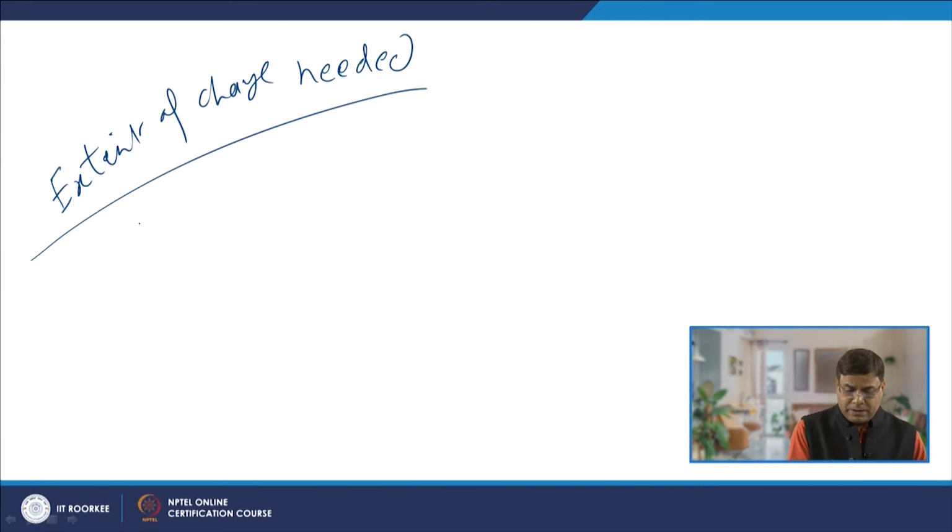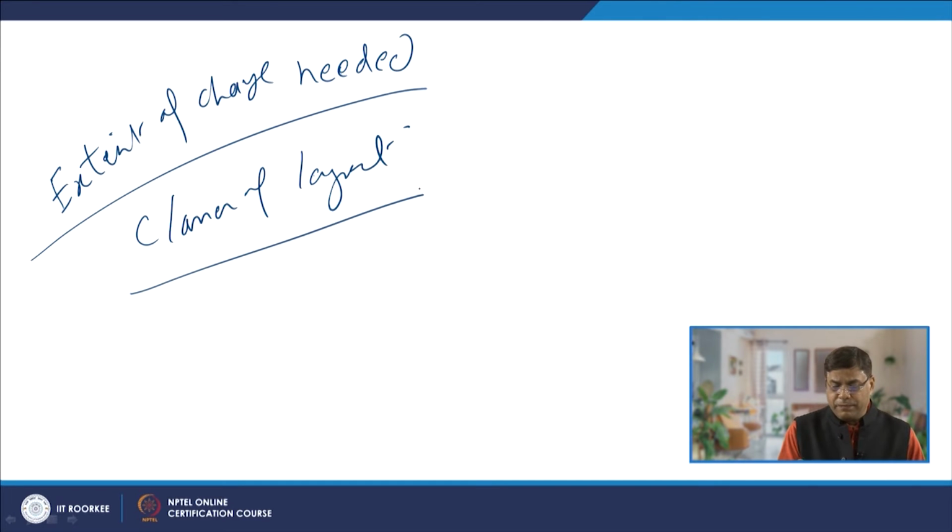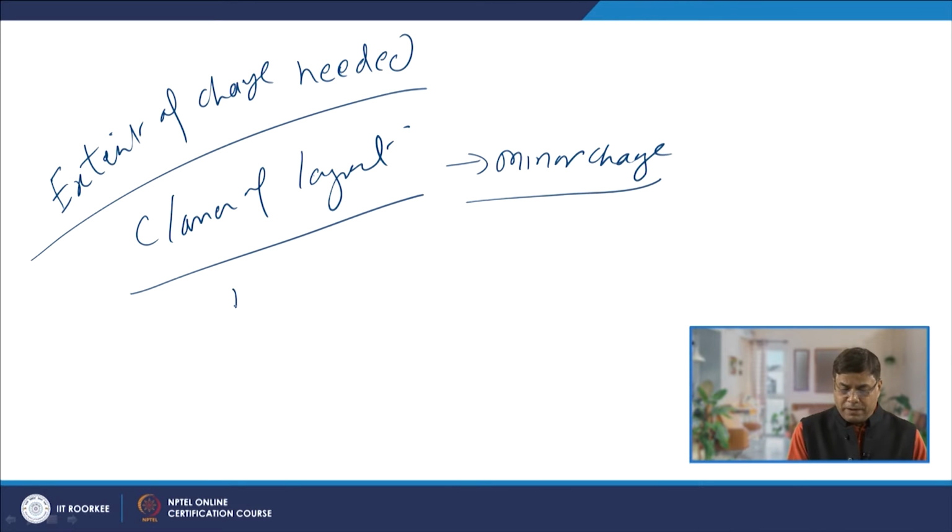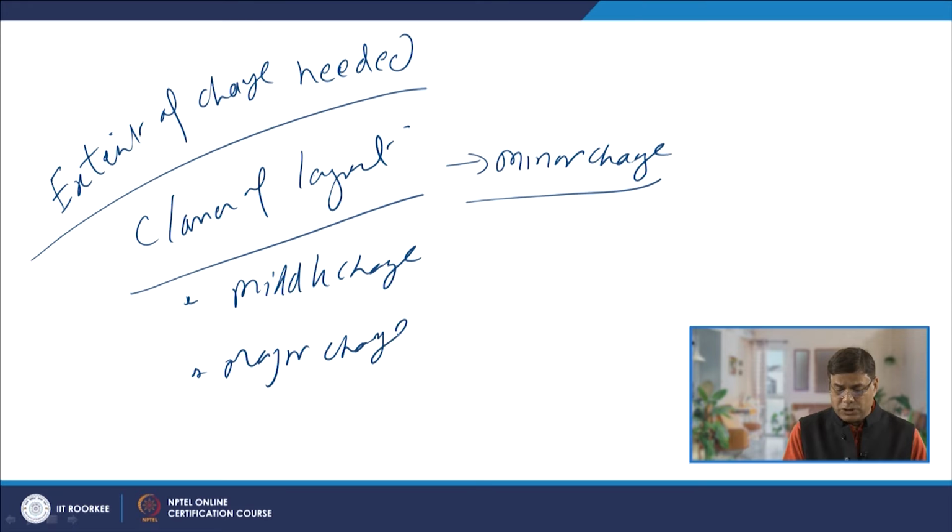There are three different classes, or levels, of the plant layout. That is, when a minor change is needed, or a middle level change is needed, or a major change is needed. So, these are the three situations.